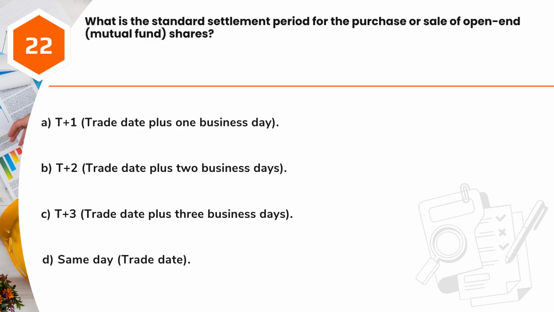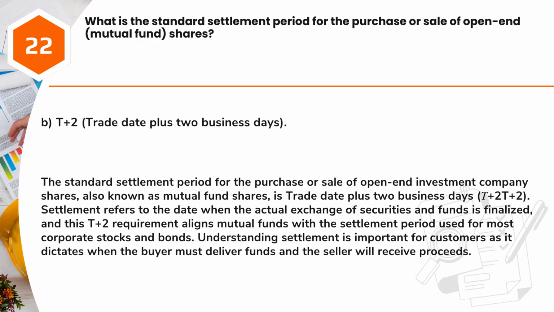Question 22. What is the standard settlement period for the purchase or sale of open-end mutual fund shares? A. T+1, trade date plus 1 business day. B. T+2, trade date plus 2 business days. C. T+3, trade date plus 3 business days. D. Same day trade date. Answer: B. T+2, trade date plus 2 business days.